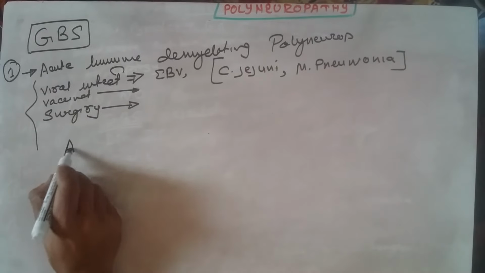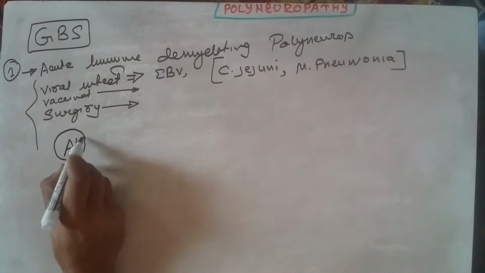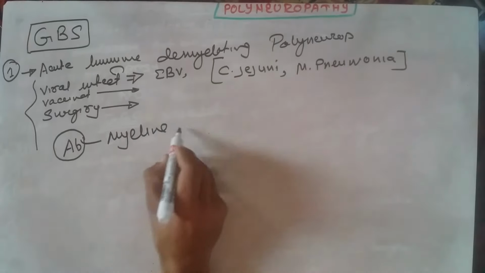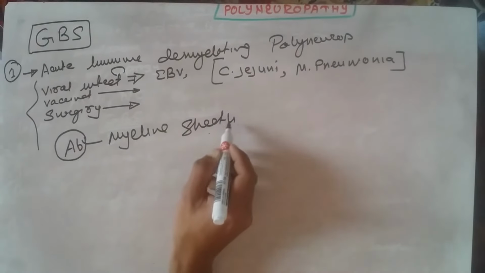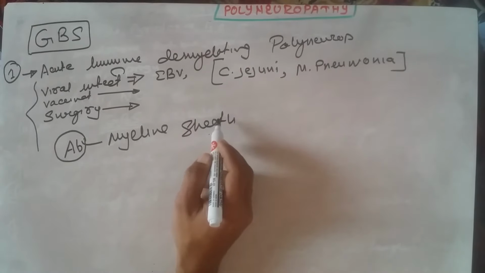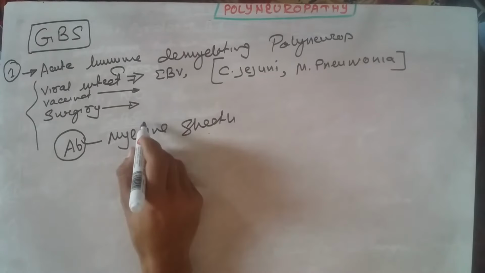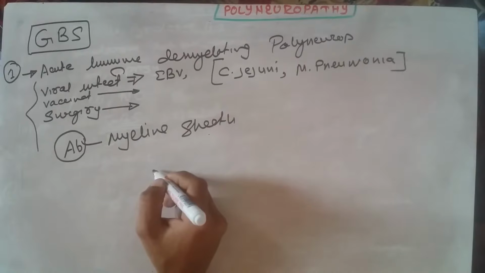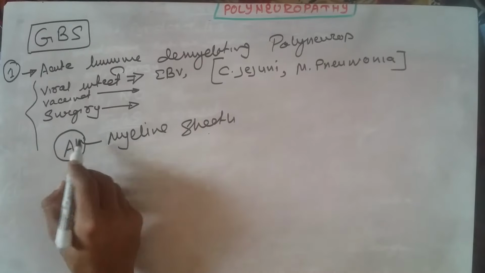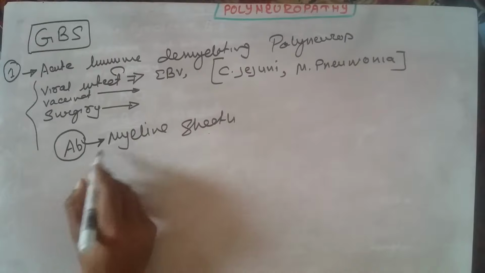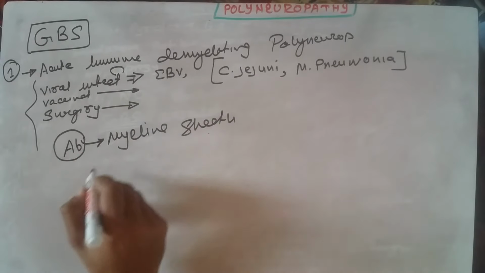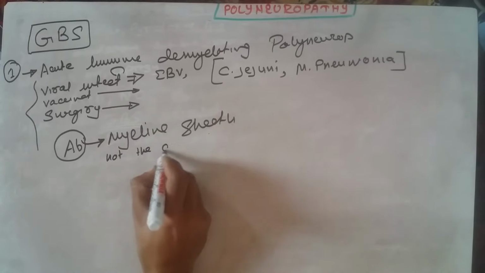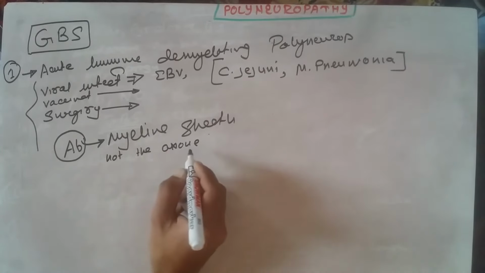There is an autoantibody which acts against our myelin sheath, which degrades the components of the myelin sheath and causes degeneration and neuropathy in the nerve. But one should remember that only the myelin sheath is affected, not the axon. The axons are completely normal in Guillain-Barré syndrome.